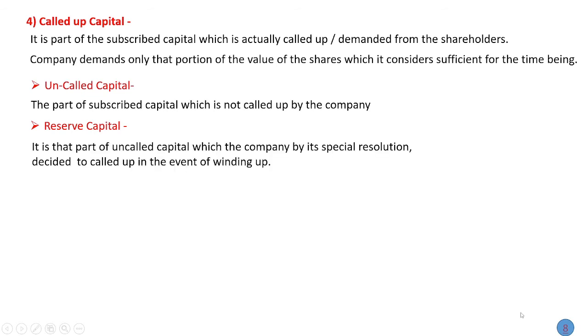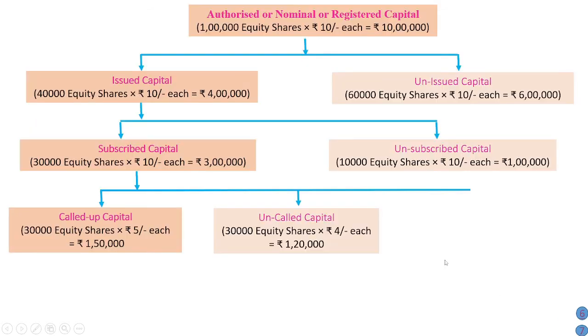Then reserve capital. See, reserve capital means again it is a part of uncalled capital which the company by its special resolution decided to call up at the time of winding up. Means the company has reserved a certain amount for the purpose of winding up. In our example, the company has kept rupees 1 for the time of winding up. So 30,000 into 1 is equal to 30,000 is our reserve capital, and this capital is called by the company at the time or event of winding up.